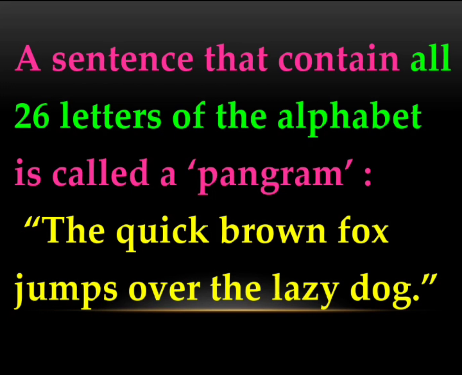A sentence that contains all 26 letters of the alphabet is called a pangram. One example of a pangram: the quick brown fox jumps over the lazy dog. You will find all the 26 letters in this sentence. It's an interesting fact, isn't it?